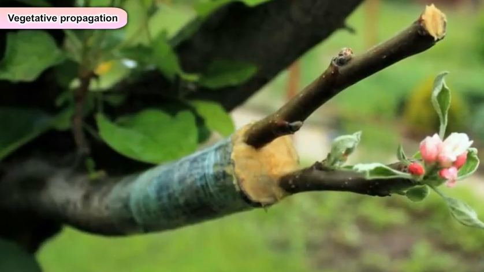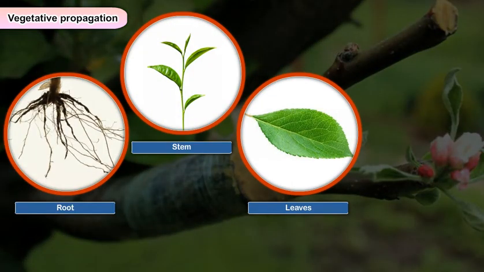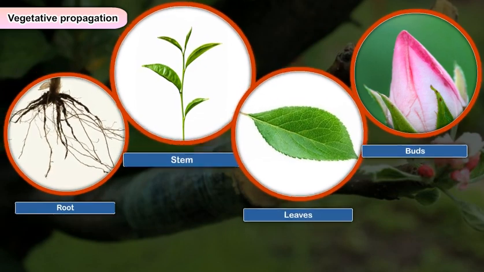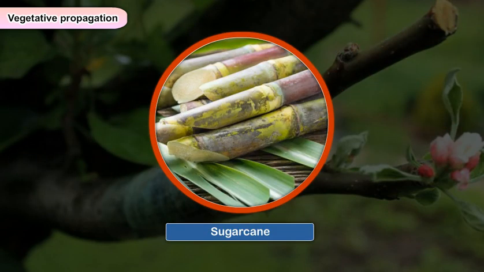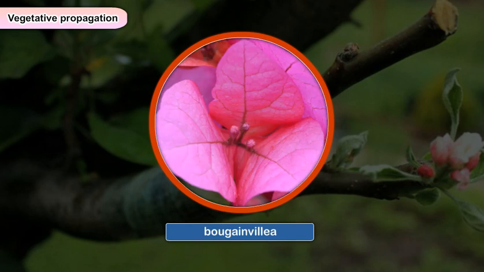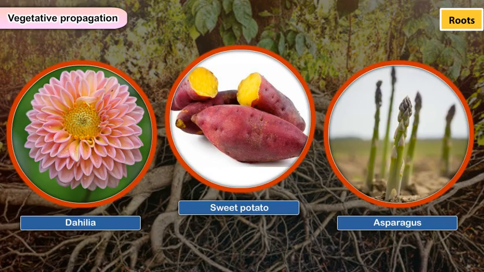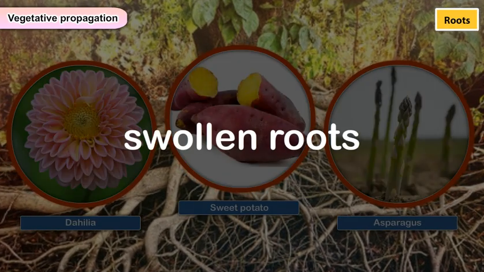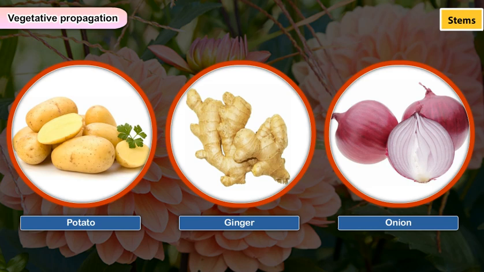Vegetative propagation. Reproduction from vegetative parts such as root, stem, leaves, and buds without the help of reproductive organs is called vegetative propagation. For example, sugarcane, rose, strawberry, jasmine, bougainvillea, etc. are grown by the vegetative reproduction method. Roots. Plants such as dahlia, sweet potato, and asparagus have swollen roots. Stems. Plants like potato, ginger, and onion can be obtained from their modified underground stems.